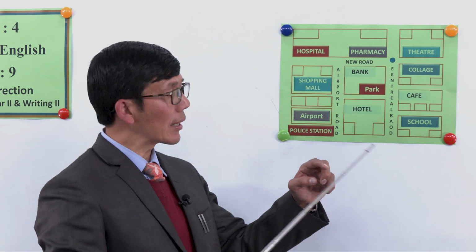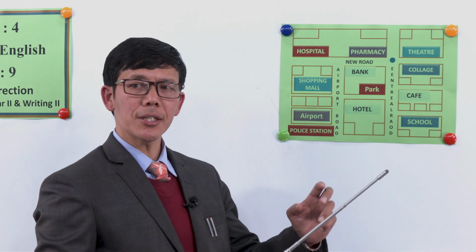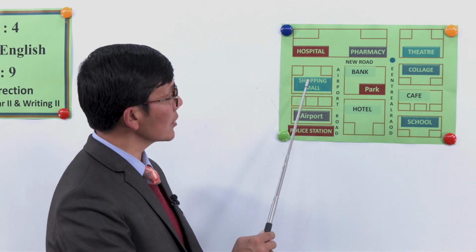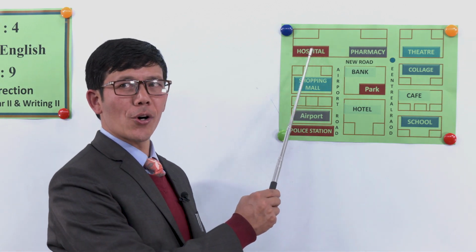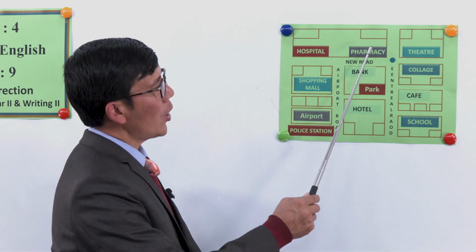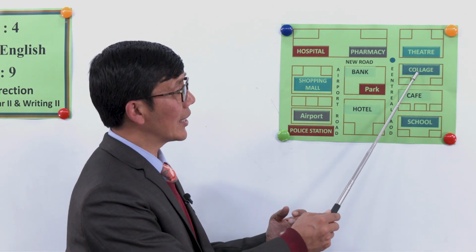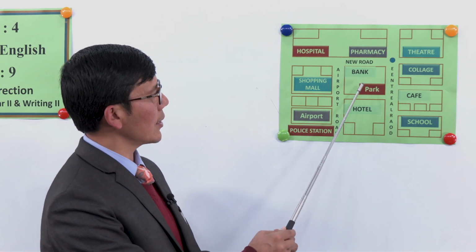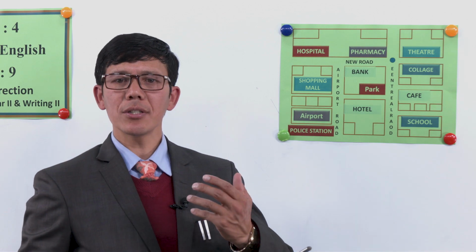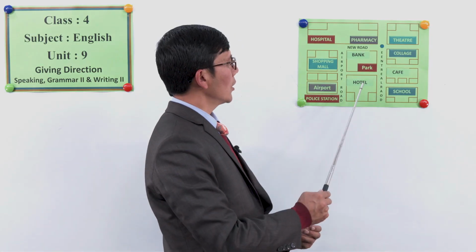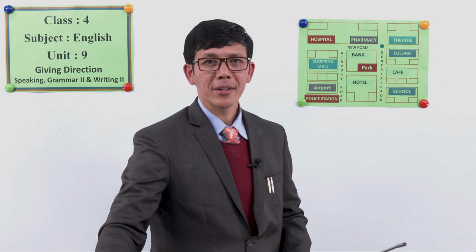Now, in relation to these different places, we have to try to give directions, like how can I get to the hospital? Or someone might ask, how can I get to the pharmacy? Or how can I go to the college? Or bank. These are different places where a stranger may ask questions, and with the help of this map, we will try to have this interesting conversation.